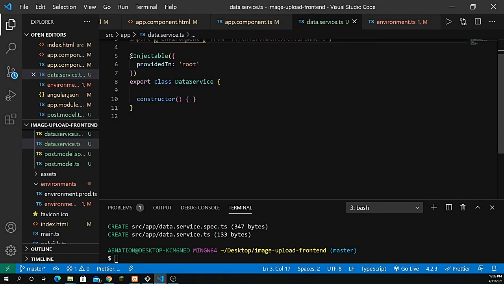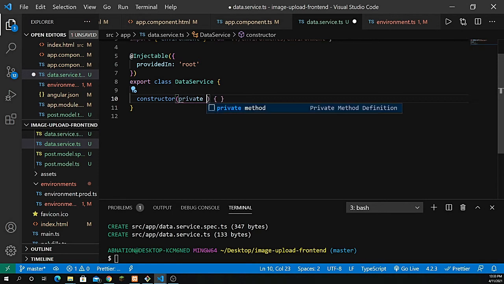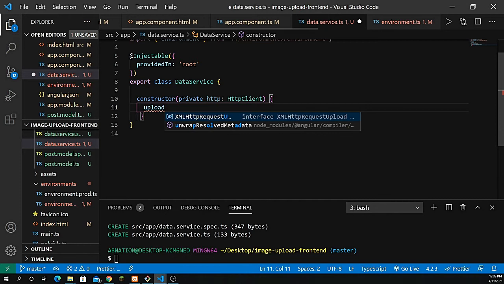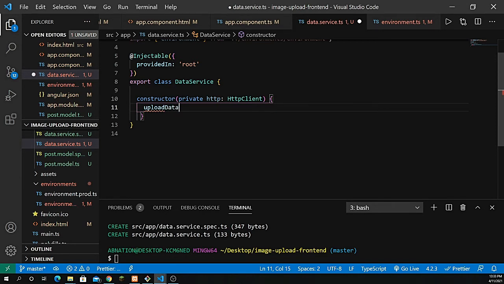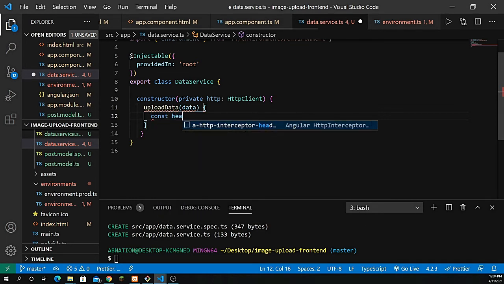Now I have to define that inside the constructor, the service. So private http: HttpClient, and right inside that I have to define a method. This method will let us get the URL, right? So uploadData is the name of the method, and inside here I have to pass the data, and we can define the headers if we want.